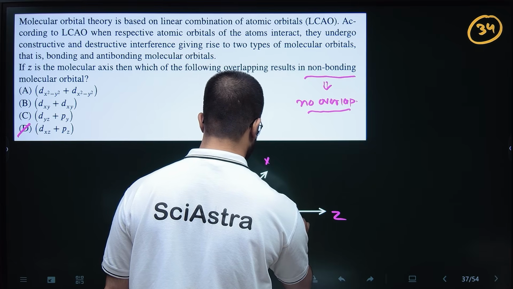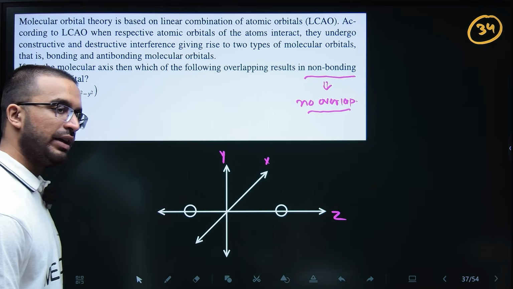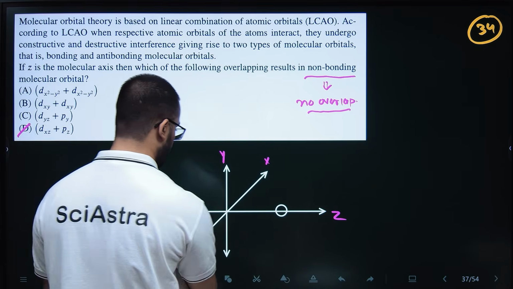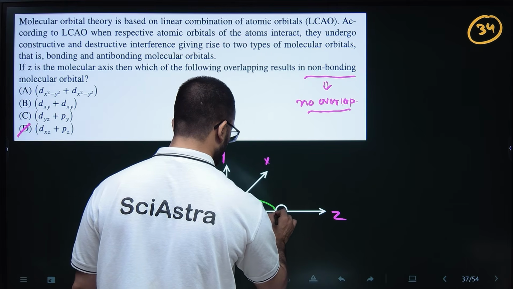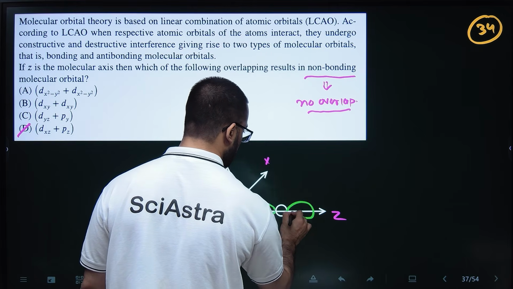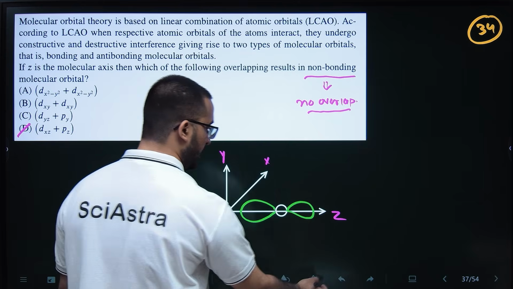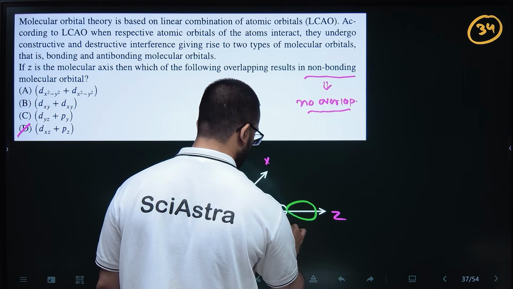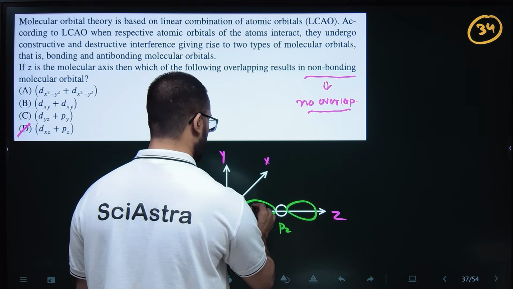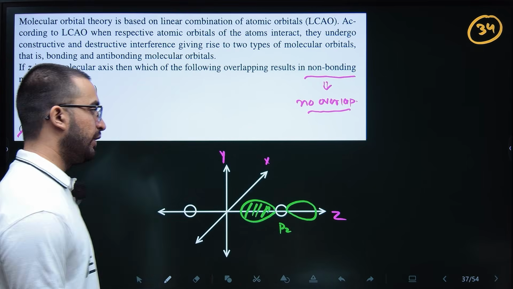Let's suppose this has a pz orbital. pz will be along the internuclear axis, and the internuclear axis is your Z axis. So one lobe will be in phase, one will be out of phase.